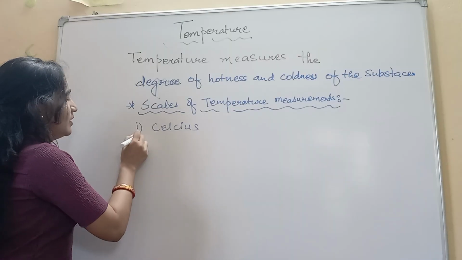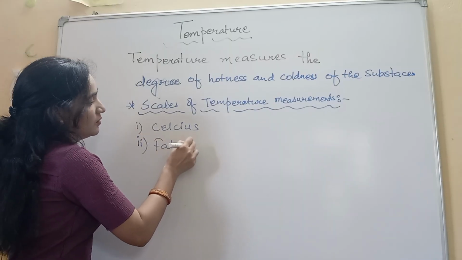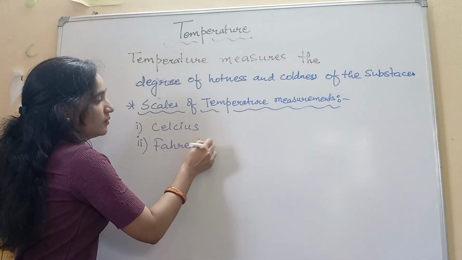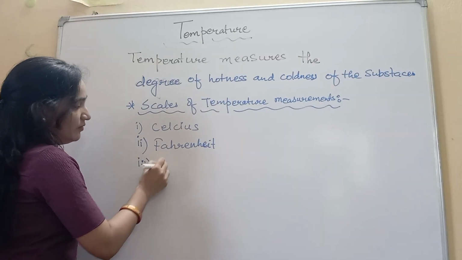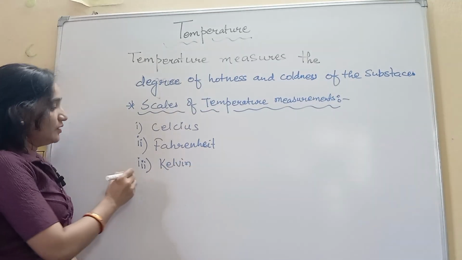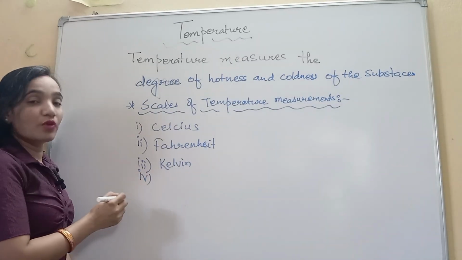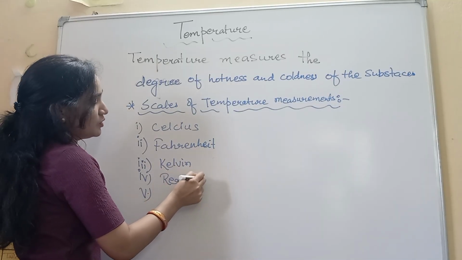The second one is called Fahrenheit. The third one is called Kelvin. And the fourth one is called Reaumur.